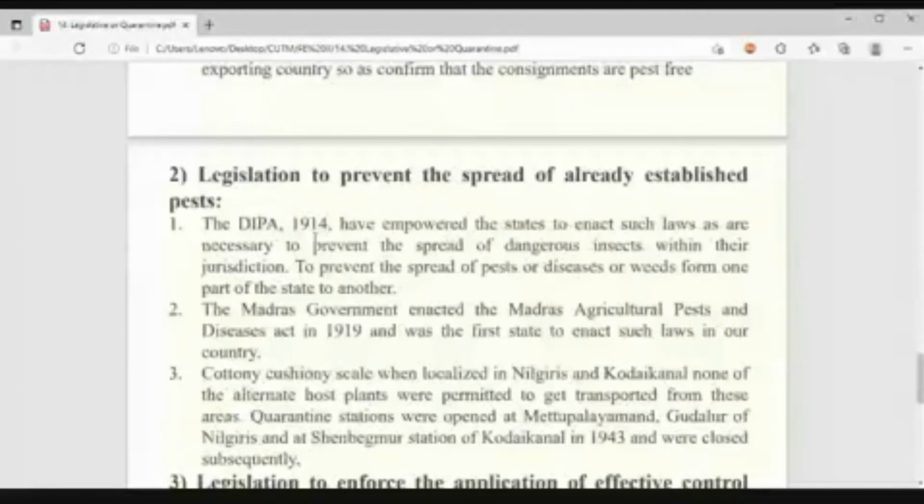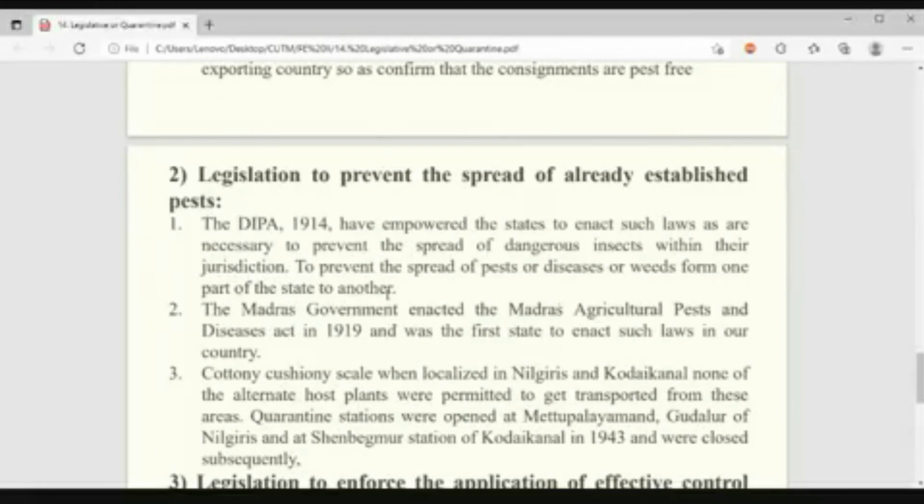Then coming to the second one, domestic quarantine. What is the meaning? Intra-country, within the country. Suppose in India, in one state, the pest has already come. So what is the rule now? In that particular state or district, the pest must be suppressed and eradicated, but it should not spread to other districts, areas, or other states of the country. Understood? Yes, sir.